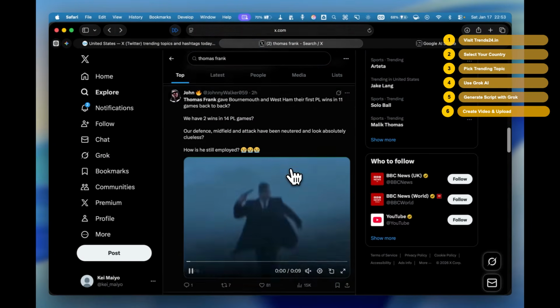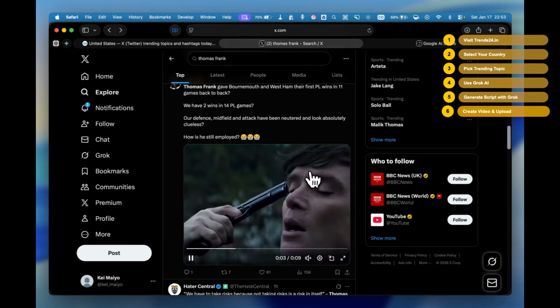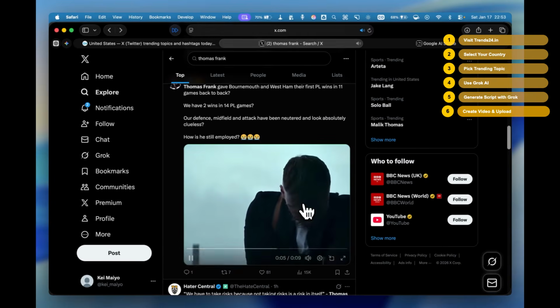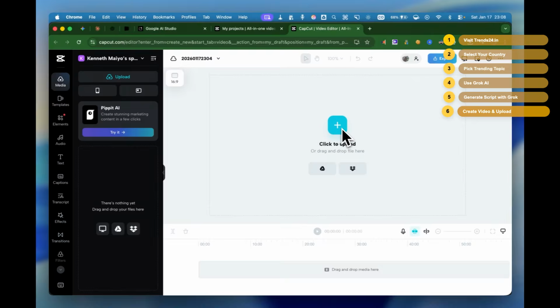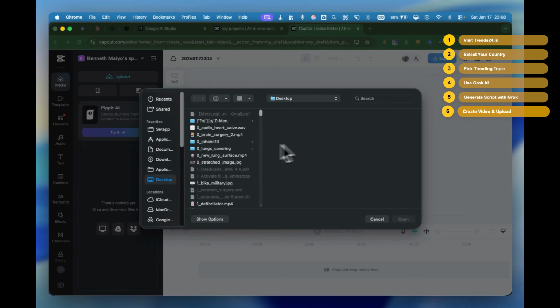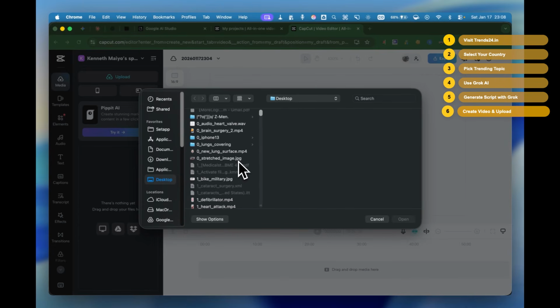The key is diversity. You're not stealing from one news outlet. You're aggregating publicly shared content from real users. This is exactly how news channels operate. You've got your voiceover. You've got your footage. Now you need to stitch it all together.